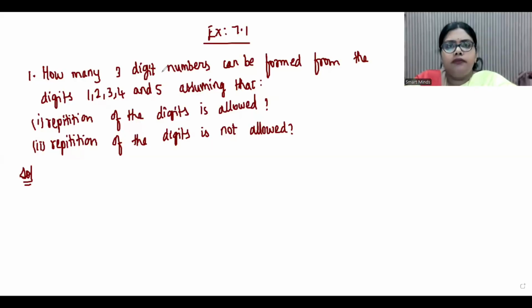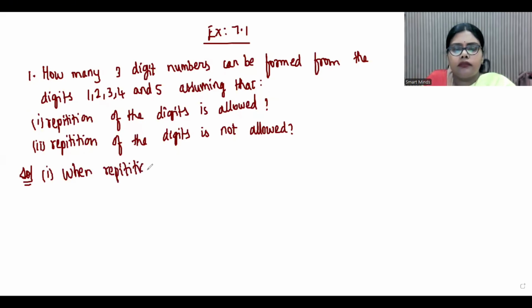The next question. How many three-digit numbers can be formed from the digits 1, 2, 3, 4, and 5, assuming that number 1, repetition is allowed, and number 2, repetition is not allowed? So we will take the first case when repetition of the digits is allowed.